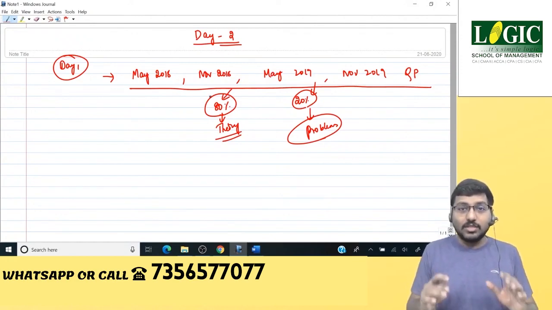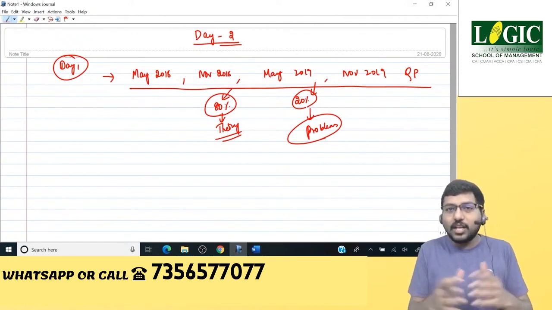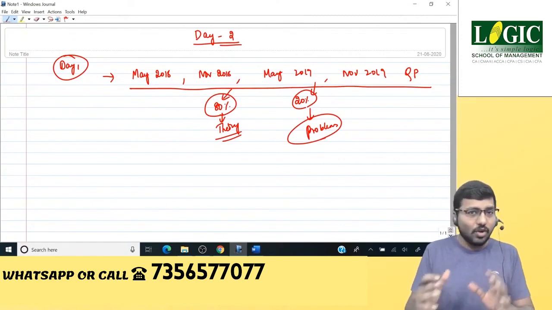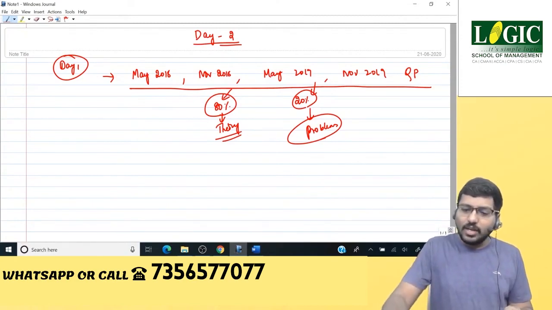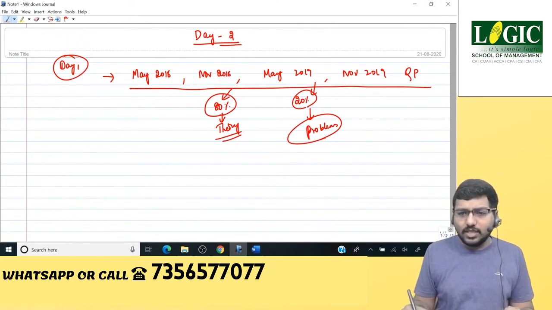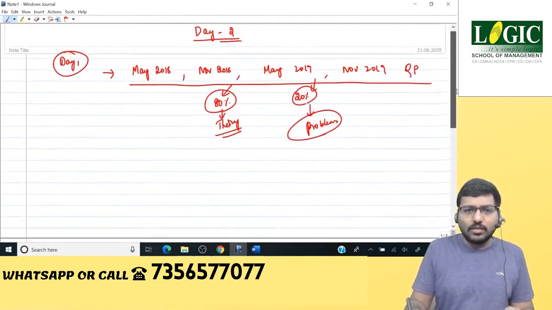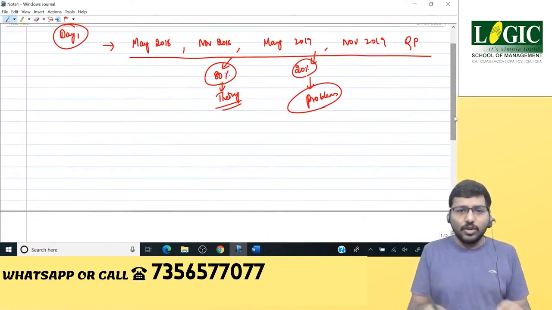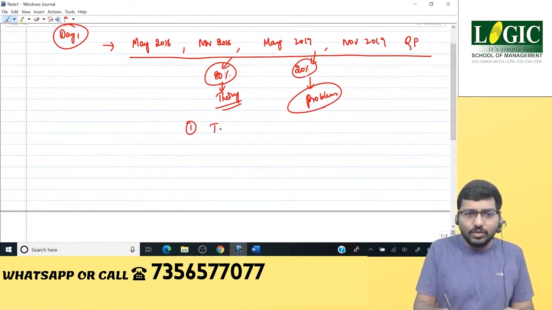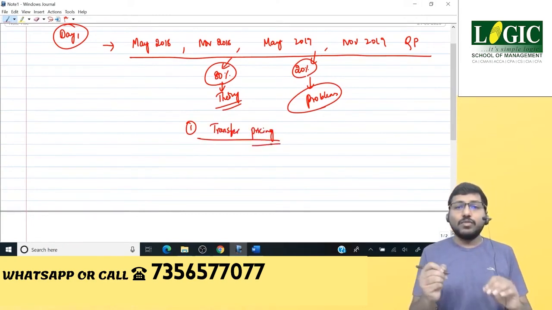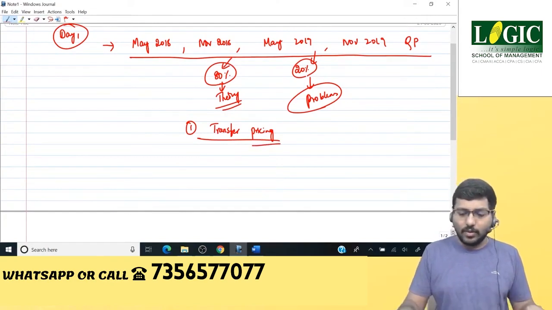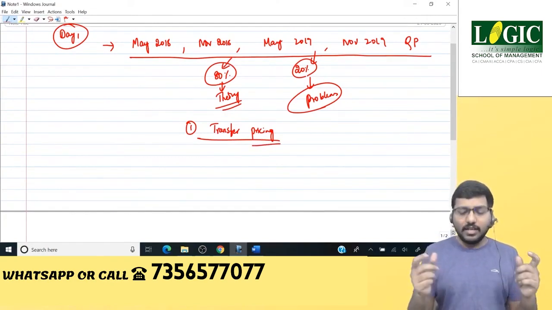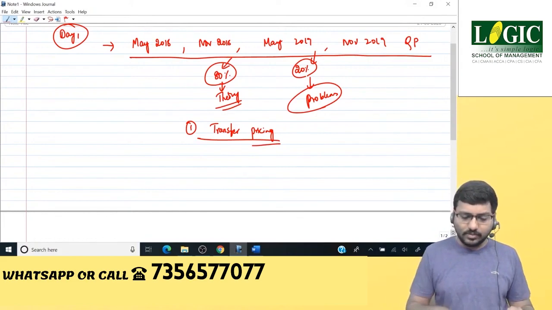Remaining are theory chapters. Theory dominated chapter doesn't mean that there are no problems. Please try to understand theory dominated chapters. Right. After that, this is what we have seen yesterday. Then finally, we came to a conclusion that this is the way we are going to approach. And first, we started with which chapter? Transfer pricing. Okay, let's revise it quickly and then we'll move on to today's session.